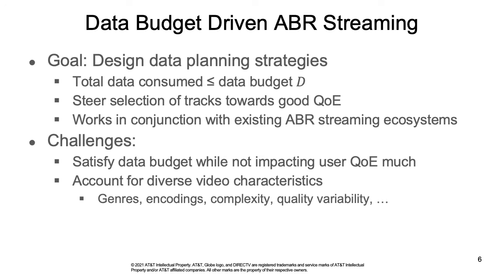Our goal is to design data planning strategies so that the total data consumed is no more than the data budget D, and the strategies steer the selection of the tracks towards good QoE. In addition, the strategies should work in conjunction with the existing ABR streaming ecosystem so they are easy to deploy. The challenges of designing such strategies are twofold. First, we need to satisfy the data budget while not impacting user QoE much. Second, we need to account for diverse video characteristics in terms of genres, encodings, complexity, quality variabilities, and so on.